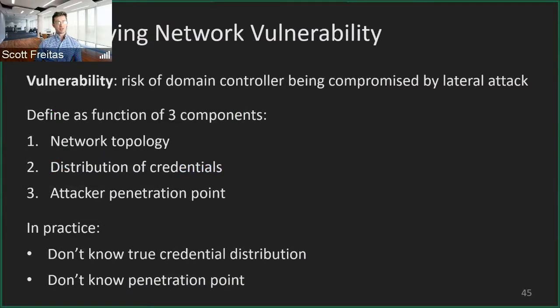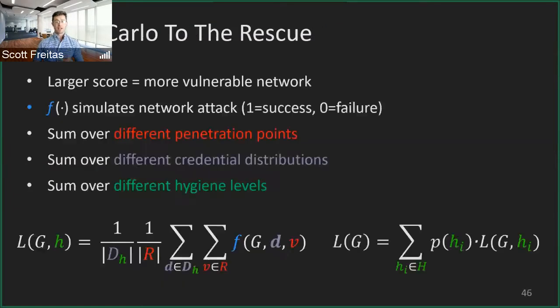So that talks about the simulation framework itself, how the attacker moves across it. Leveraging that simulation framework, we want to quantify the network vulnerability. We can think of vulnerability as the risk of the domain controller being compromised by a lateral attack, and this is what we want to prevent from happening. We can think of vulnerability as defined by three components: network topology, the distribution of different user credentials, admin credentials, etc., and where the attacker is going to penetrate the network. However, in practice, we don't know the true credential distribution, and we don't know where the attacker is going to penetrate the network, making it very difficult to come to a conclusive vulnerability score.